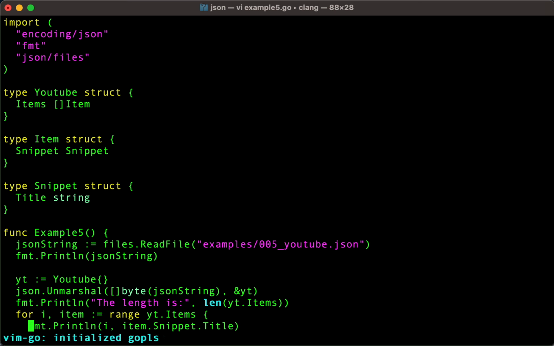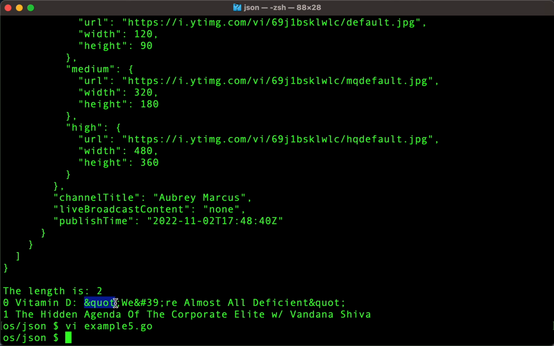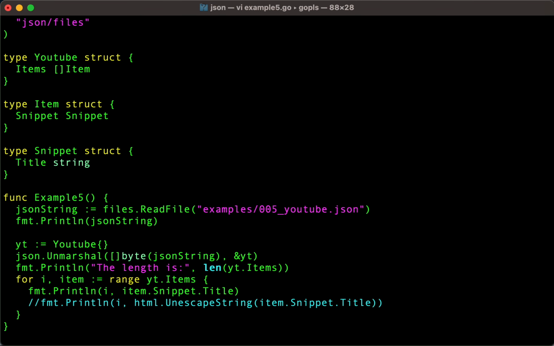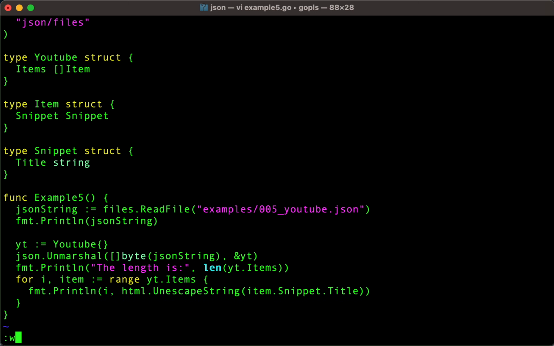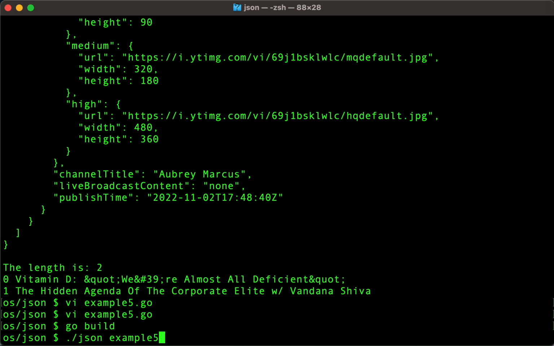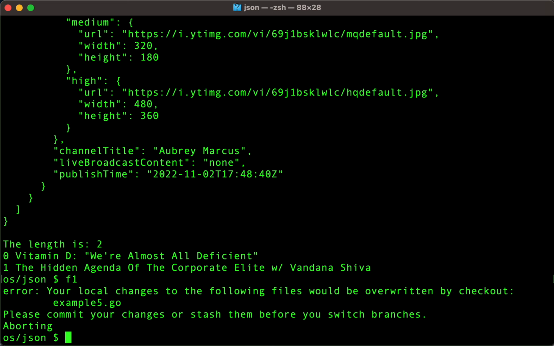If we look back at example 5 now, notice that this thing is uncommented here. It says unescaped string. Well, that's interesting. If you notice, there are these weird ampersand quote and ampersand number 39. That's something called HTML entities, and it's used to display stuff in HTML, but we're working in a command line interface. And so let's take it like this instead. So now we're saying unescape the string. What happens when we run that now? Ah, see? Vitamin D and those quotes turn into what we want, and the little ampersand turns into what we want, and now that's the text that we desire. Let's go forward one more.